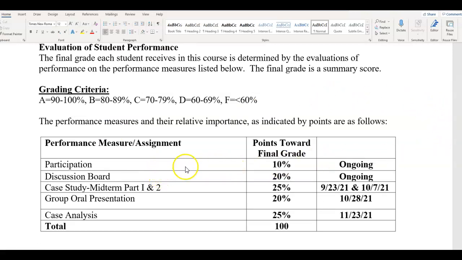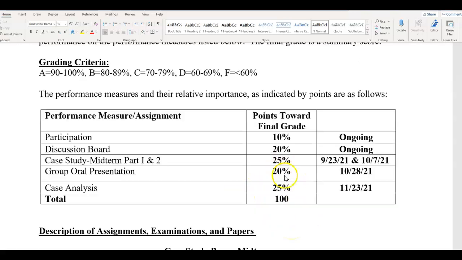This is the weighted totals for your assignments here. This is important. Participation is 10%. Discussion board 20%. Your case study midterm part 1 and 2 is 25%, and here are the due dates for those 2 assignments. Group oral presentations 20%, due October 28th, and your case analysis 25%. Full total 100%. Okay. I hope this is helpful in understanding how your grade is being averaged for this course.